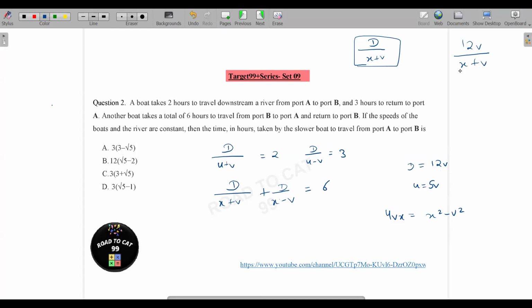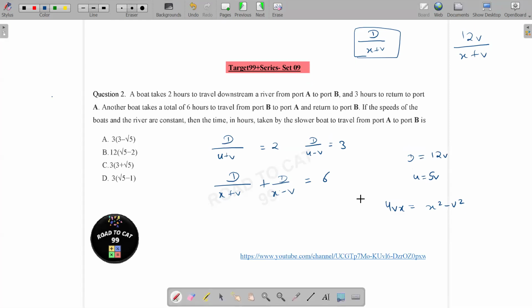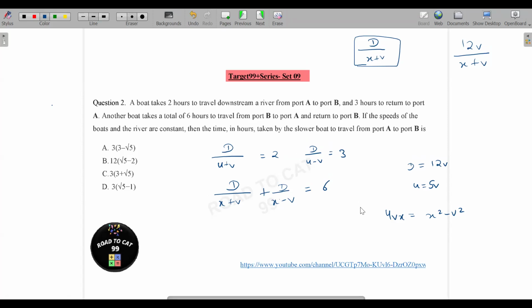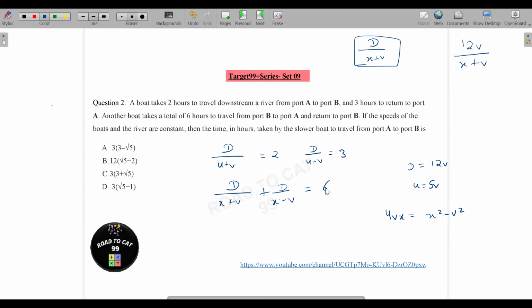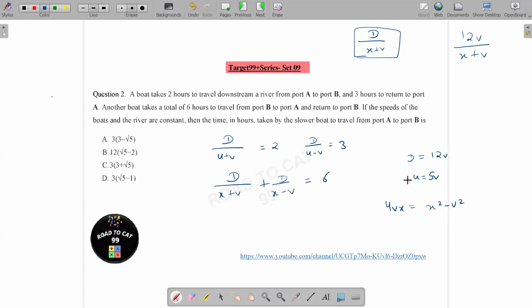So let's first see what we need, right? If I divide this equation by v, I technically need x by v plus 1, right?